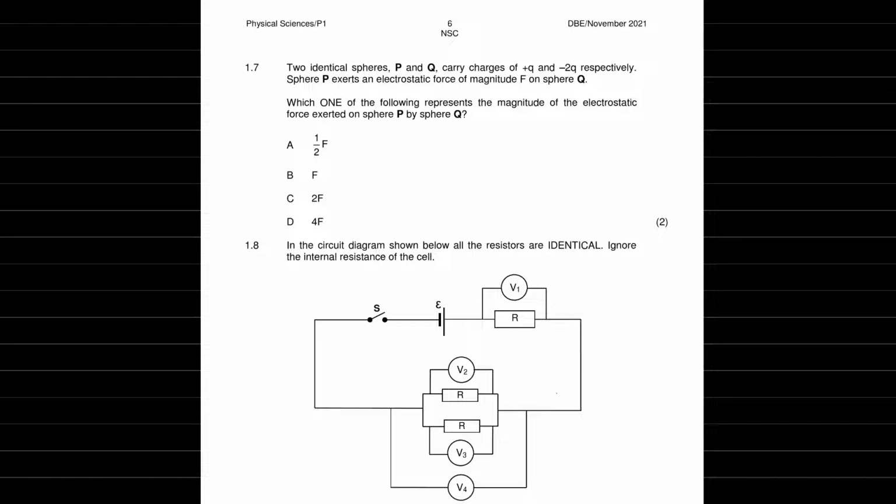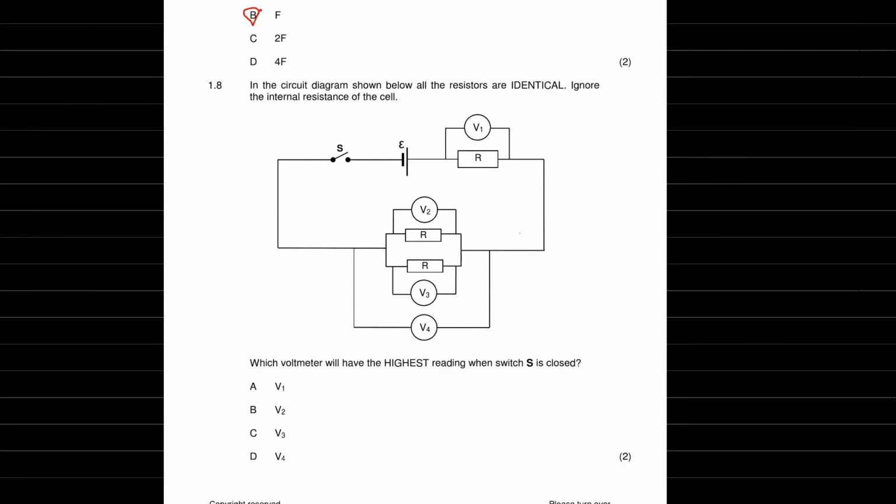So for P and Q, it gives us plus Q and minus 2Q. We can completely ignore this, alright? So sphere P on Q gives us F. So what would the magnitude be of the one the other way around? It would still be F. So the answer for 1.7 is B. That's just Newton's third law.